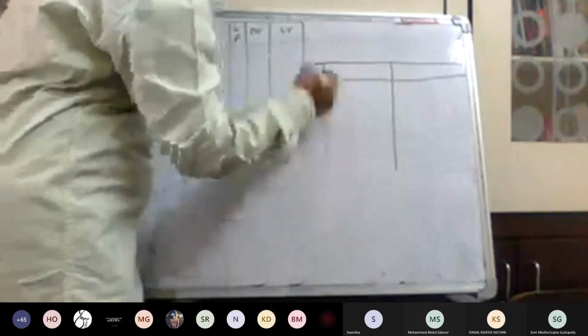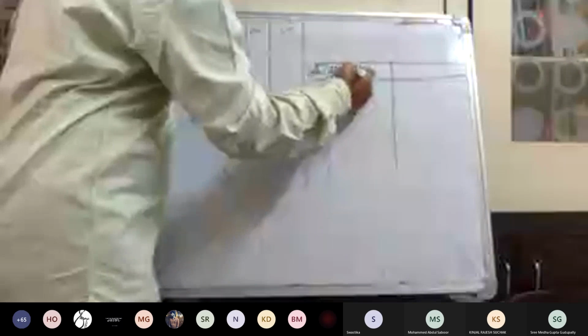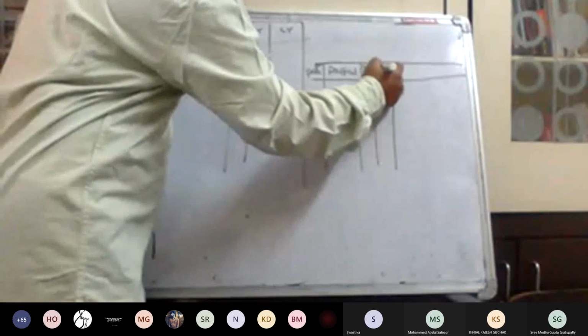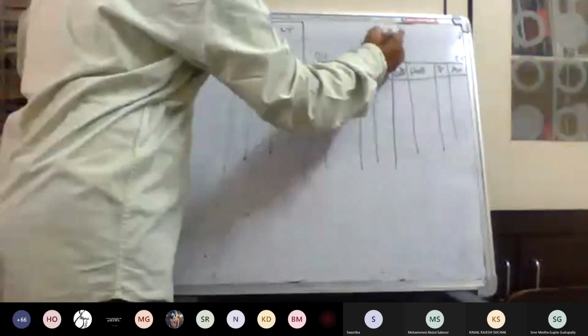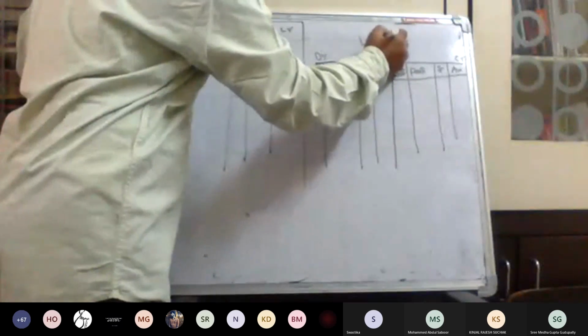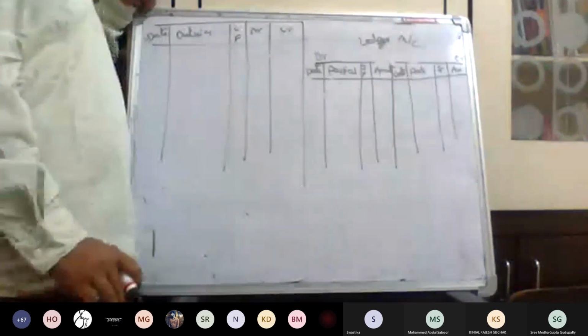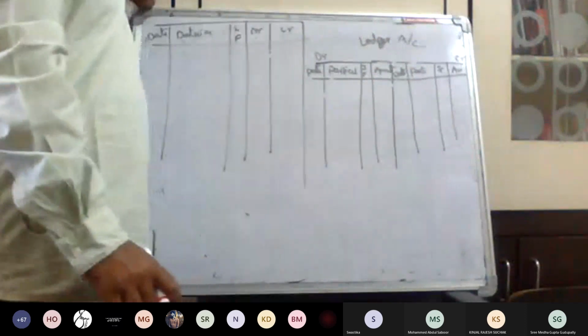this is the format for the ledger. First column date. Here particulars, JF, amount. Next date, particulars, JF, amount, CR DR. It is a ledger account.